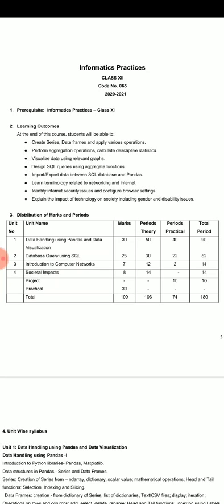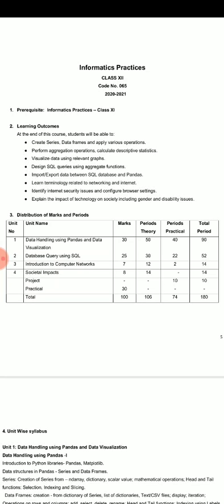The next topic is SQL, that is for database management system. For every project we have to store some data, so for this we will use the technology database. In our syllabus MySQL is there, which was there earlier in class 11th also.